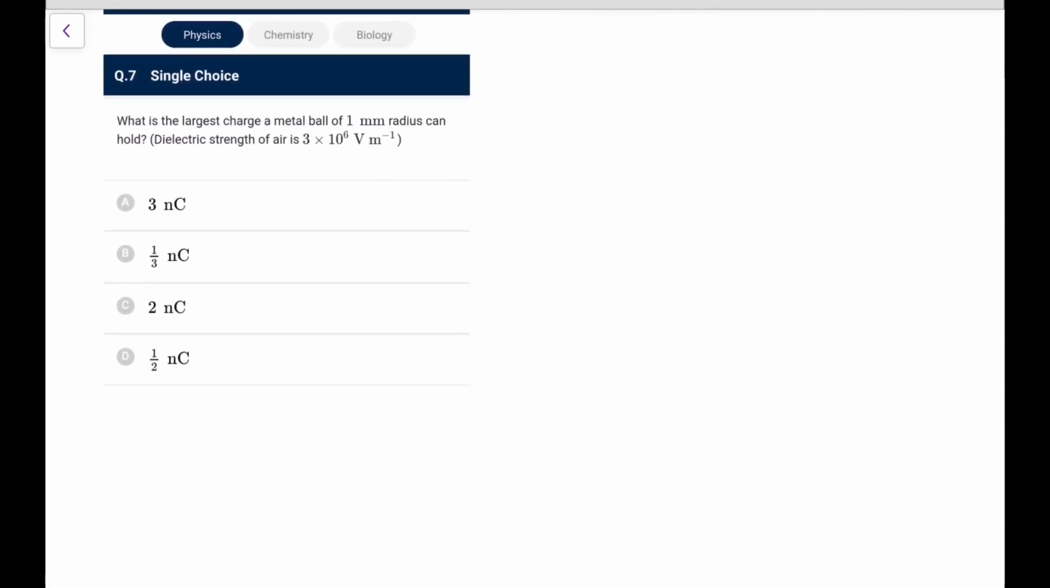What is the largest charge a metal ball of 1 mm radius can hold? So simply, dielectric strength is given. Dielectric strength is volt per meter. That is the Emax you are given. So let me do this. Emax is K Qmax by R.